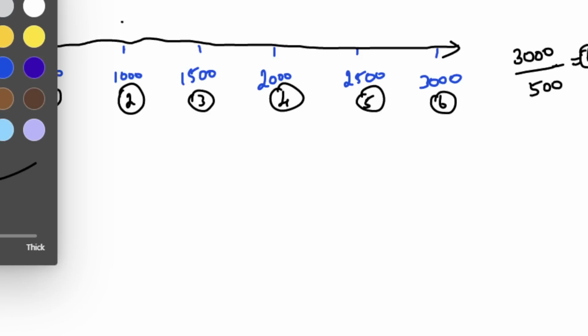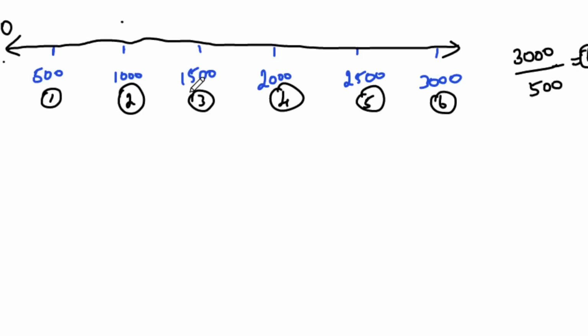So the red points are water stations. At what position from the starting point will these stations be placed? At 500. So this is the first water station, second, third, fourth, fifth, and sixth one. Okay, when you are framing this answer, how do you frame it?